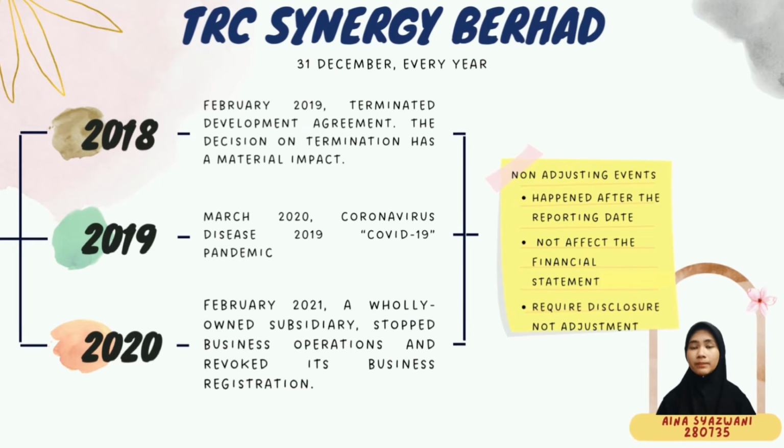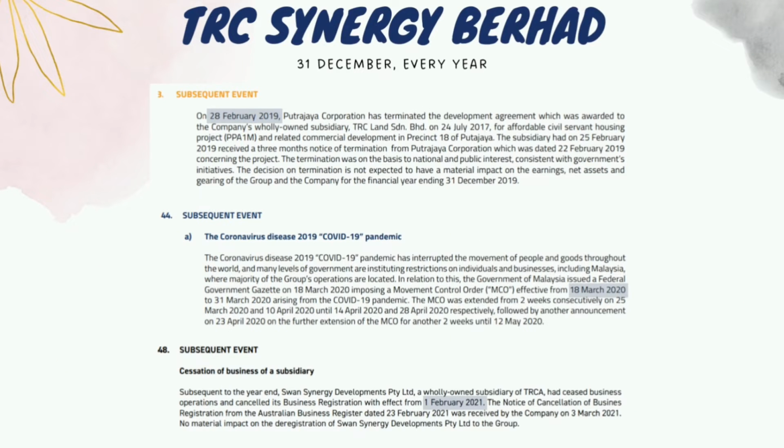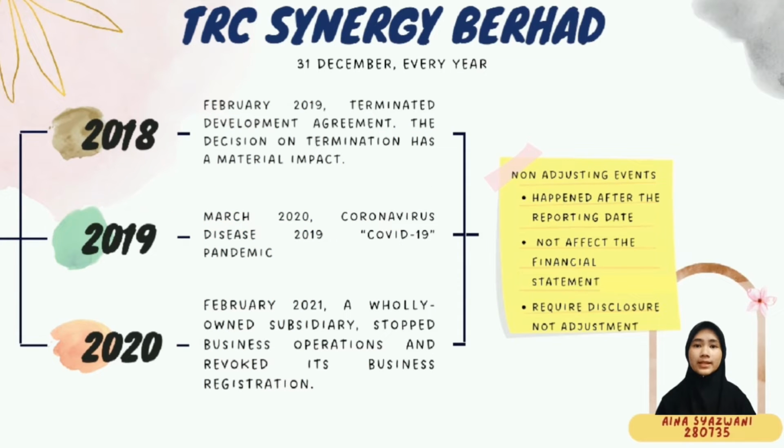TRC Synergy Berhad prepares its financial statements on 31st December every year. TRC Synergy Berhad reported one event in each of 2018, 2019 and 2020. The events were considered non-adjusting events in each year as the events happened after the reporting date. Although they do not affect the financial statements in that particular year, they do require disclosure in the notes to the accounts of the financial statements.